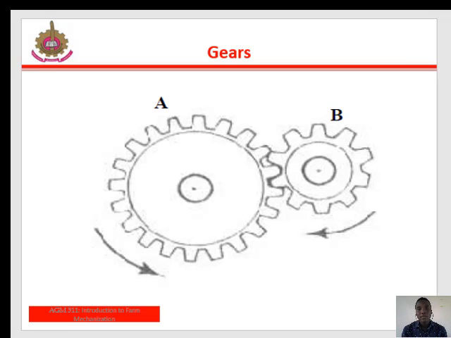Then the next type of basic machine is the gear. Gears are meant to increase or decrease the speed. Gears are used in cars, tractors, bicycles, and cranes. For instance, in a tractor, gears may be used to change the speed of the rear wheel in spite of the fact that the engine speed remains constant.